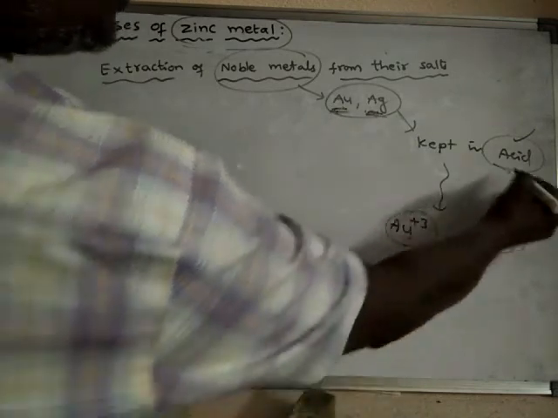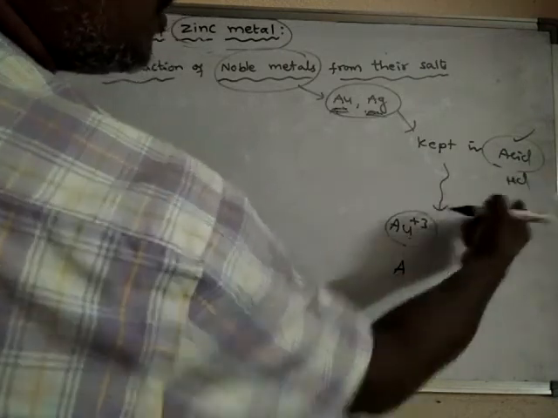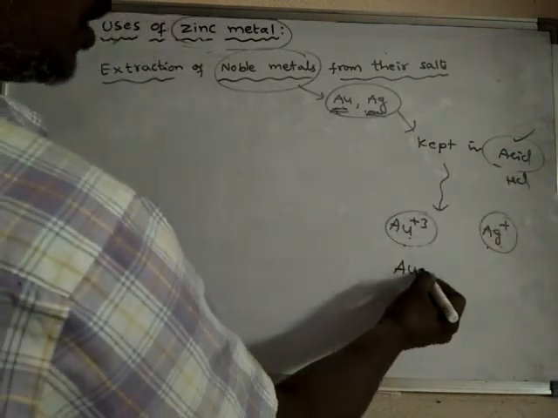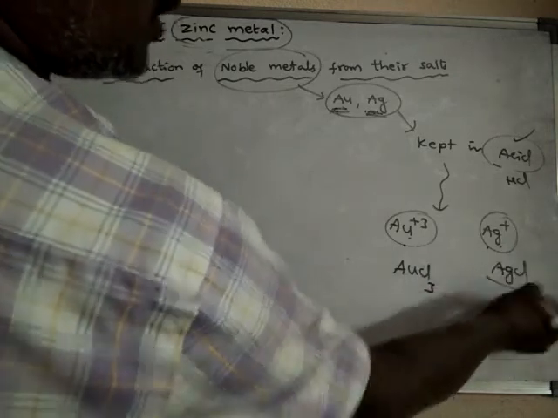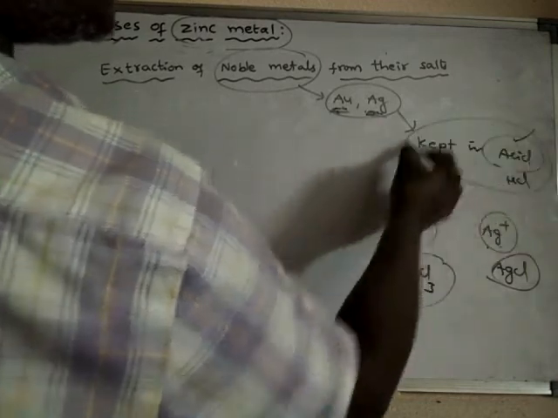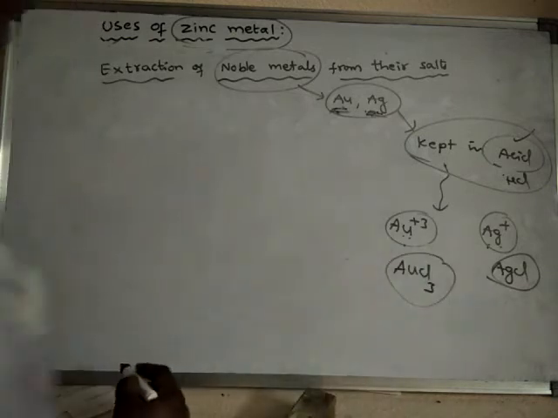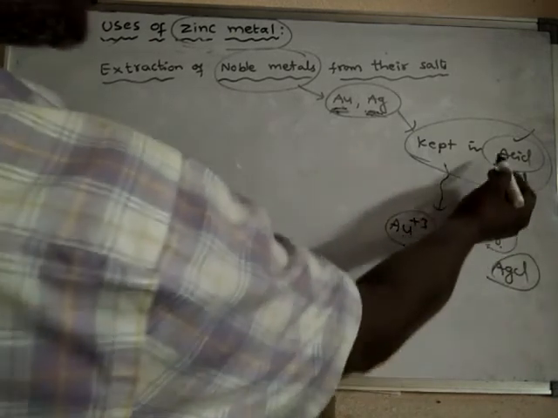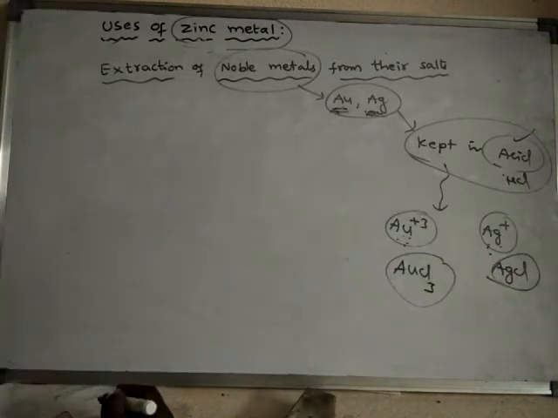For example, if the acid is HNO3 or HCl, then gold forms AuCl3 and silver forms AgCl. So when gold or silver are kept in acids, they react with the acids to form their salts like this. That means in the acid, the gold or silver are present in the form of ions.